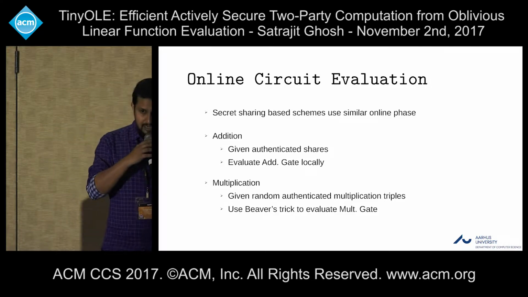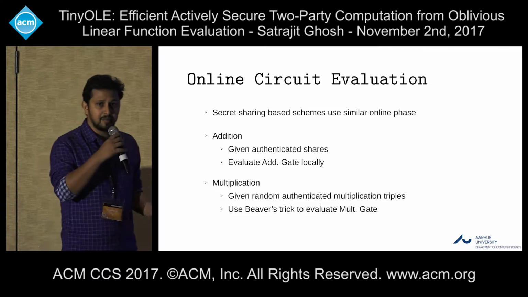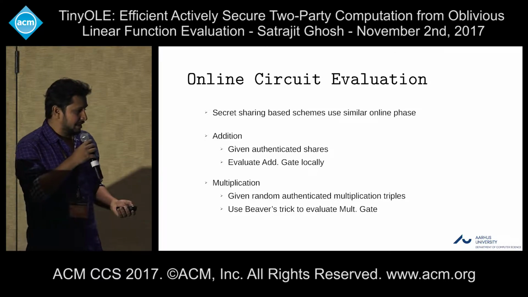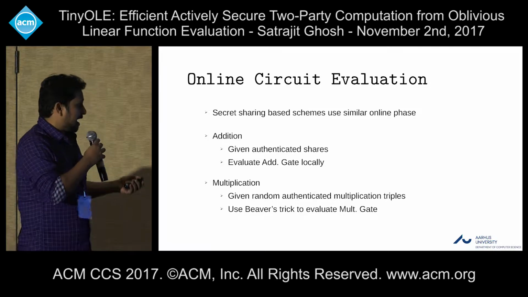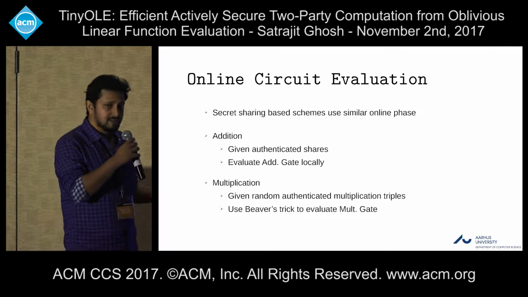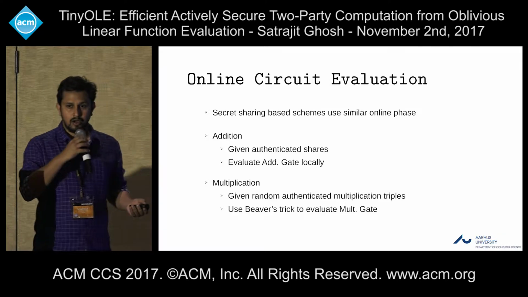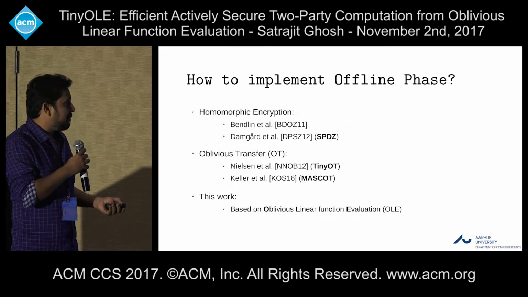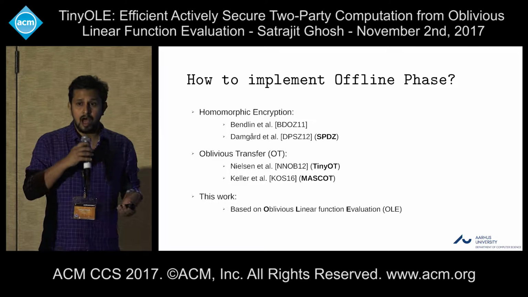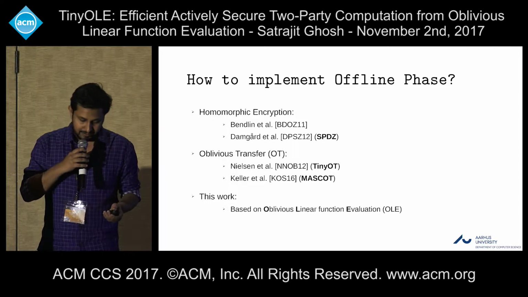But for multiplication, you need to de-randomize the random authenticated triples. For that, it is usual to use Beaver's trick. So the addition gates, or the linear gates, of the circuit are computed locally, and for the non-linear gates, you use Beaver's trick. Now, the main challenge is how we can implement the offline phase in a more efficient manner.